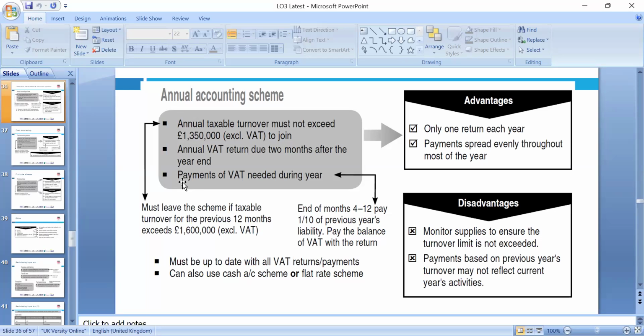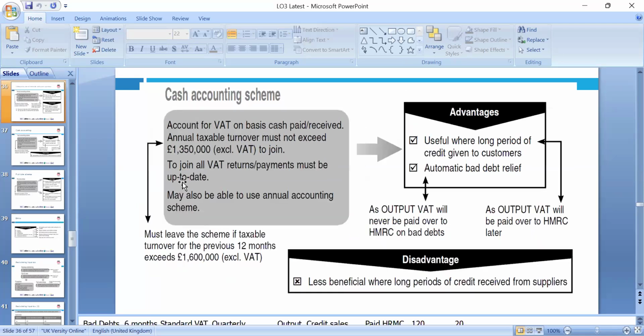Otherwise, if your turnover is more than that, then you have to deregister and find the other standard scheme. So only one return each year. Payments are spread evenly through most of the year, and you monitor the supplies to ensure the turnover does not exceed the limit, and the payment is based on the previous year's turnover. That's why we carry on making the payment every quarter.